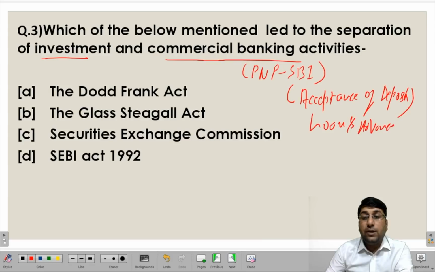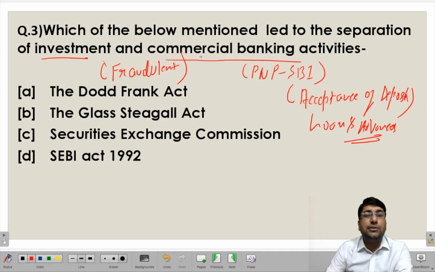performed by these commercial banking activities. But when we talk about investment banks, these are majorly involved in functions such as underwriting, advisory or fundraising services. So a particular act came up which separated the investment and commercial banking activities in order to prevent, or you can say prohibit, the fraudulent activities. So we have to identify the particular act.